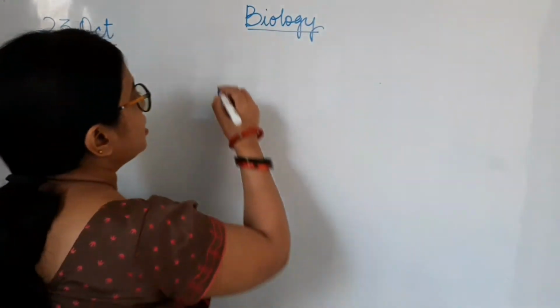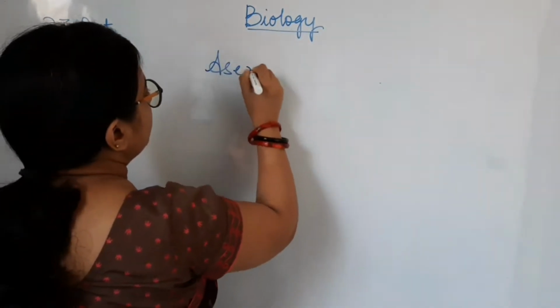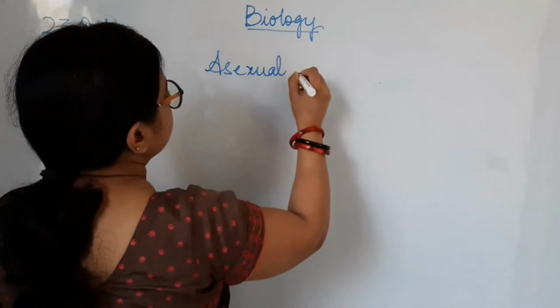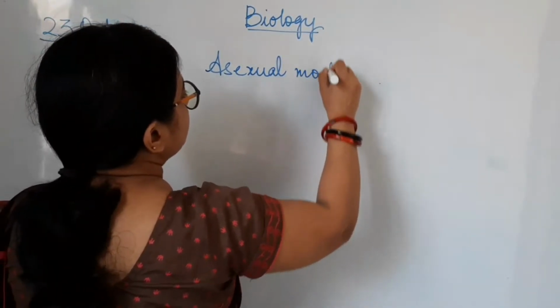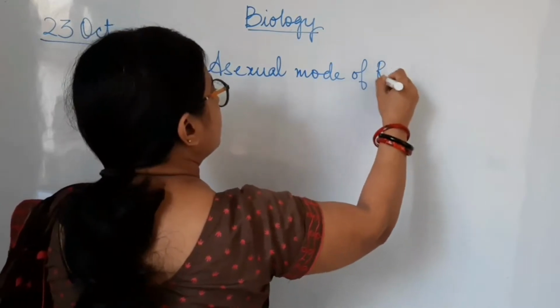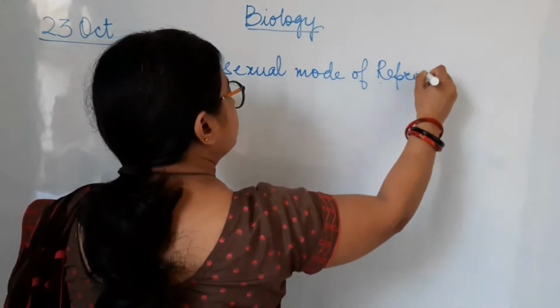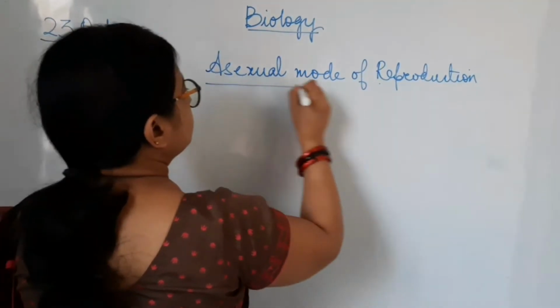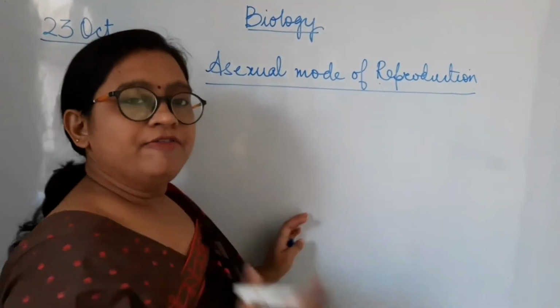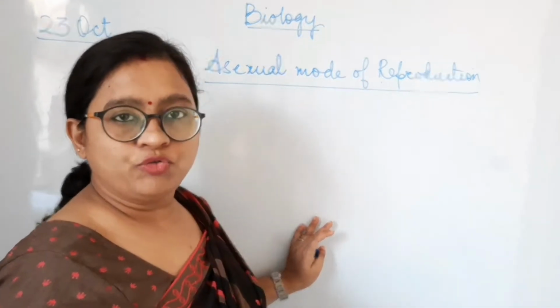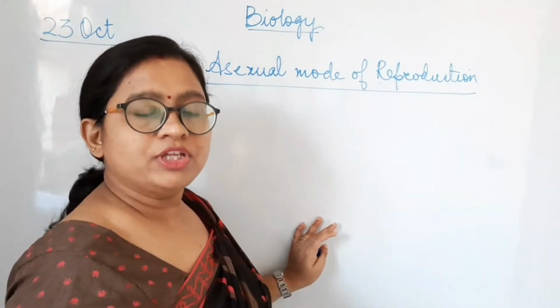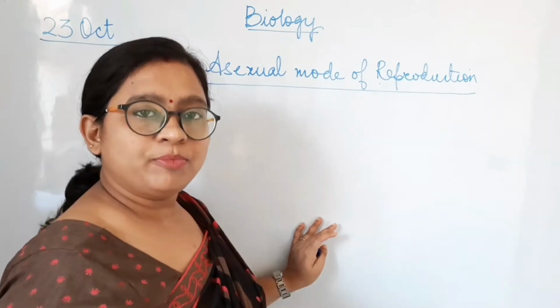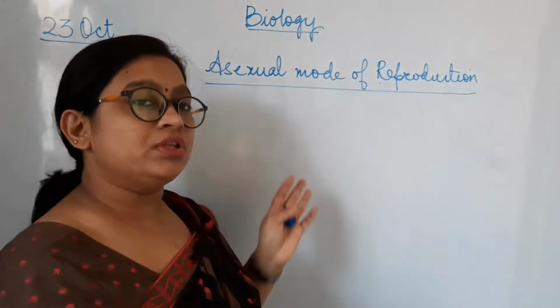Today's topic is asexual mode of reproduction. Well, this topic is not something new for you, because in class 7, when you studied about the asexual reproduction in plants, you have gone through this topic.